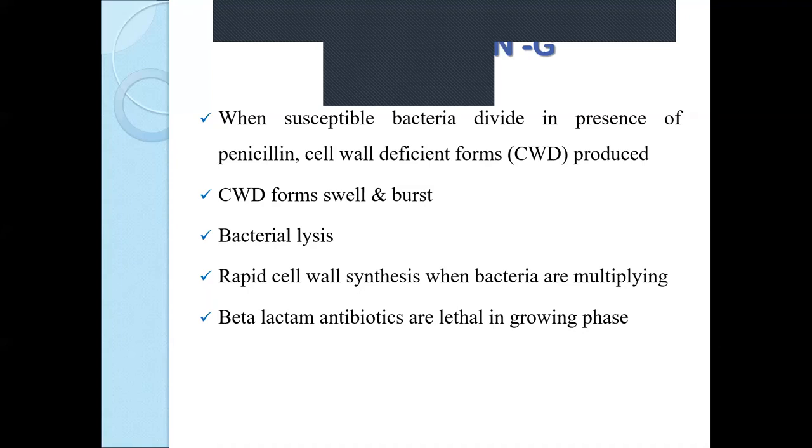In this manner, the osmotic processes which should be normal are disturbed, and that particular damaged cell swells. After swelling, it bursts, and therefore cell wall lysis or cell lysis takes place. In this manner, bactericidal action is taking place.